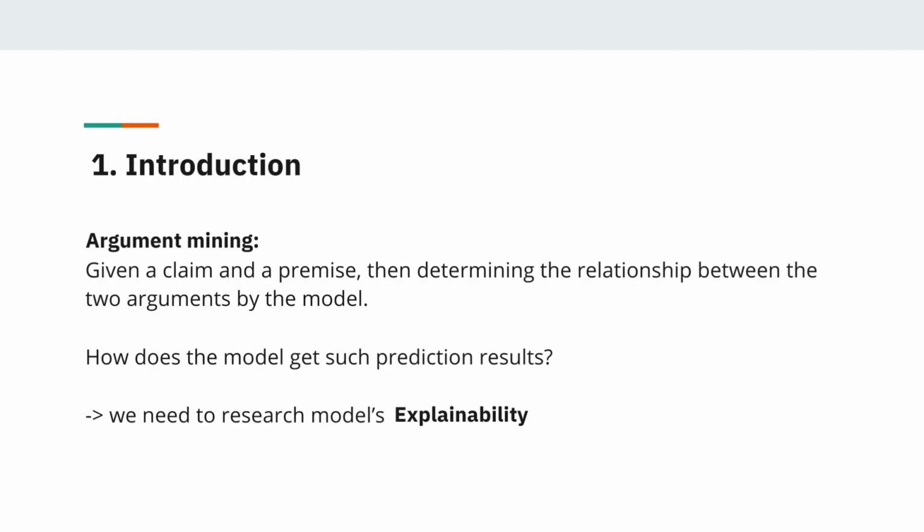The first one is introduction. Basic argument mining is like, given claim and premise, determining the relationship between the two arguments by our model. After that, we will have a question: how does the model get such prediction results? Therefore, we need to research models' explainability to provide the evidence of prediction for us.